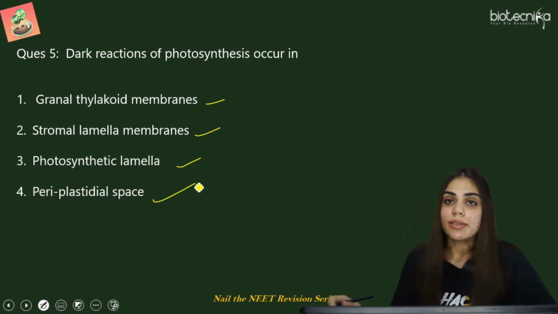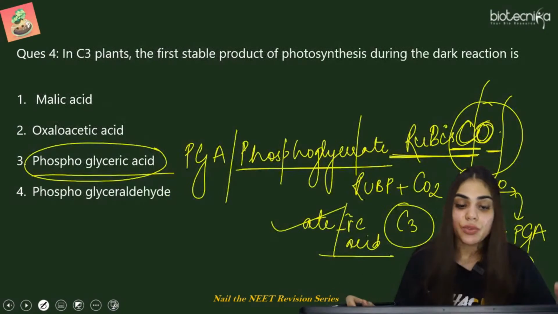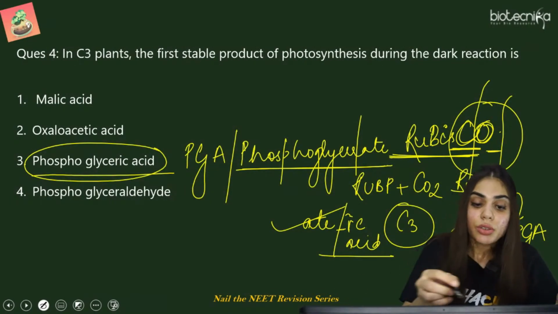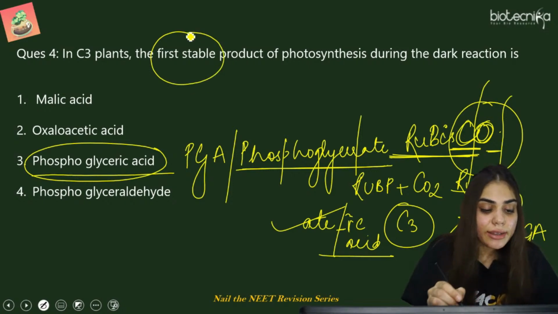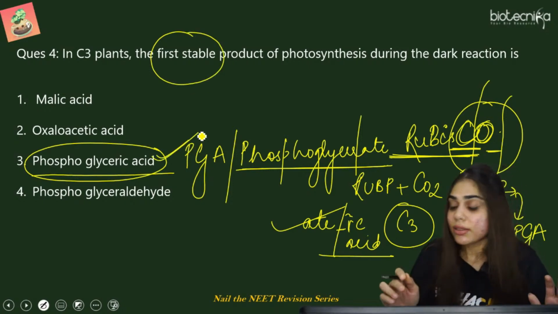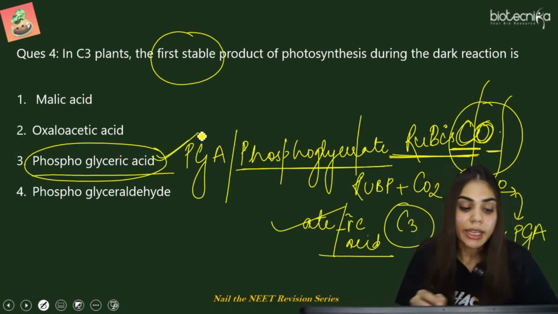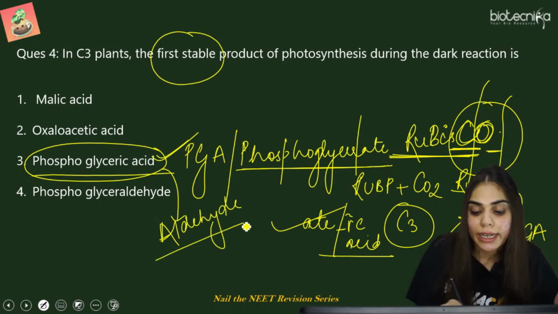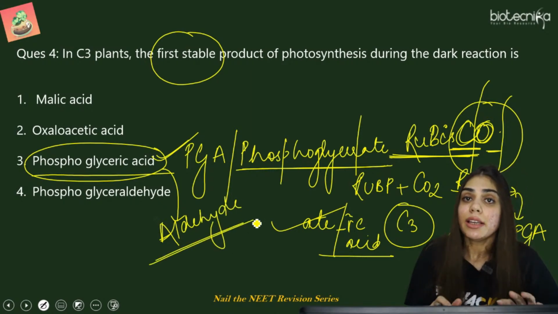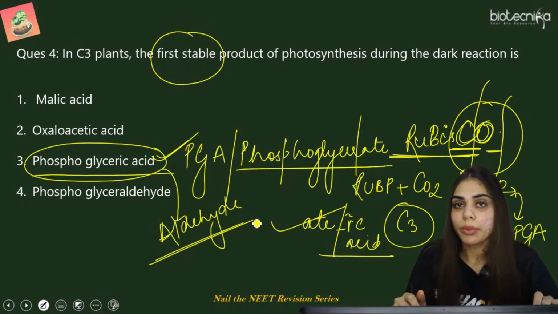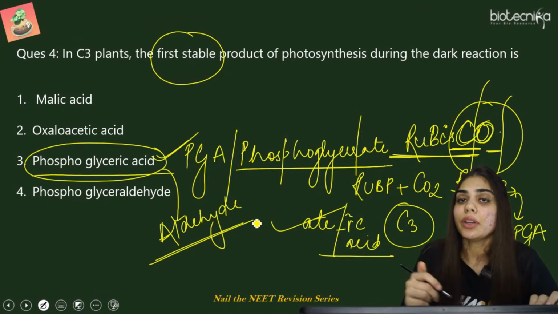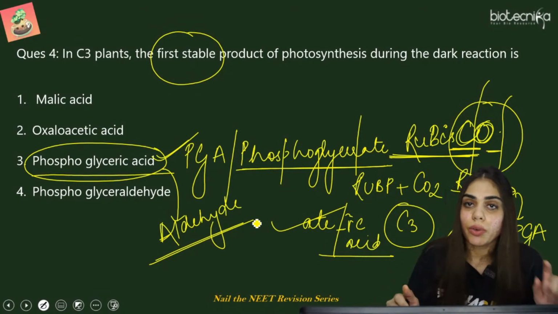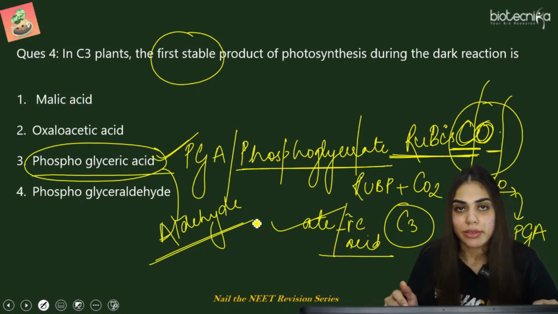Srivani, we have to just answer what is the stable product that is formed in the dark reaction. So the stable product that is formed is phosphoglyceric acid. This is the next reaction that is happening and it is leading to the formation of aldehyde. So the first stable compound that is formed is PGA, not aldehyde, because aldehyde is the second compound which is formed in the reduction process after phosphoglyceric acid. So the right answer over here is phosphoglyceric acid.